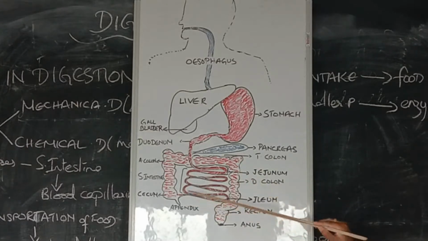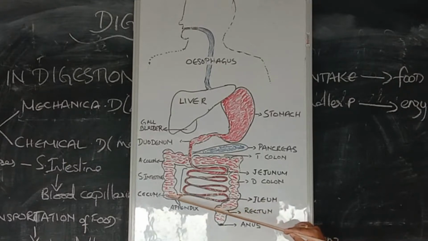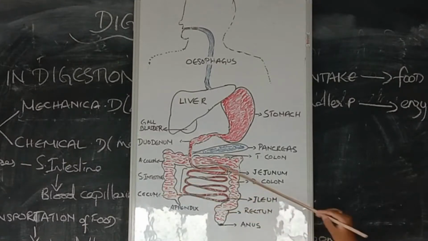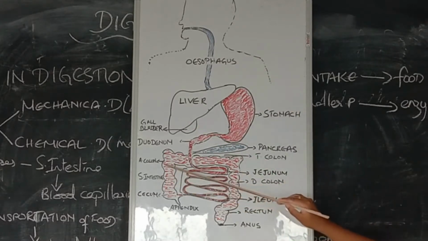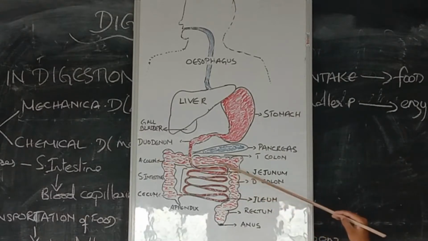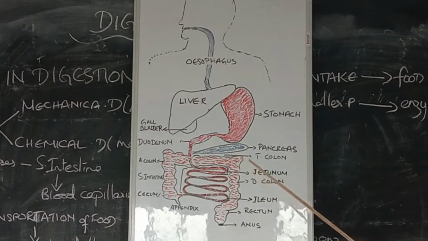You can see the entry where the small intestine enters the large intestine is known as the cecum. Then these are the colons. This one is going upward, so it is the ascending colon. This long section here is known as the transverse colon. Then this one coming down is known as the descending colon.